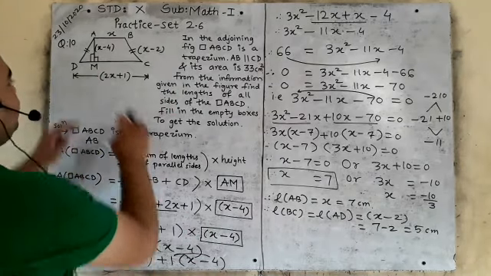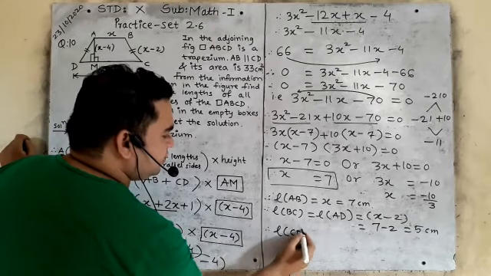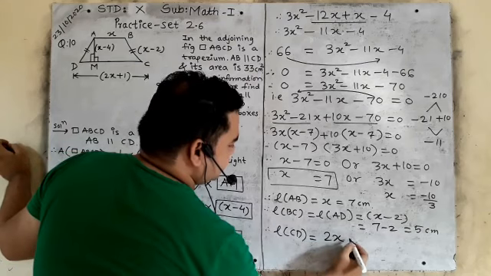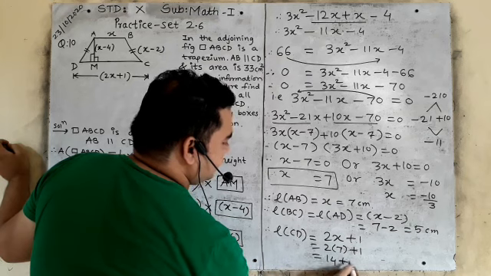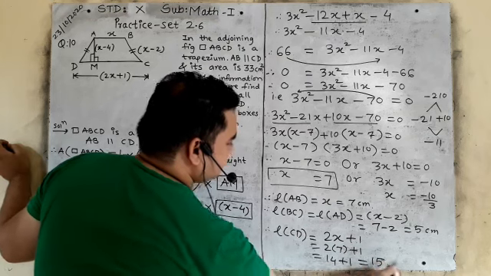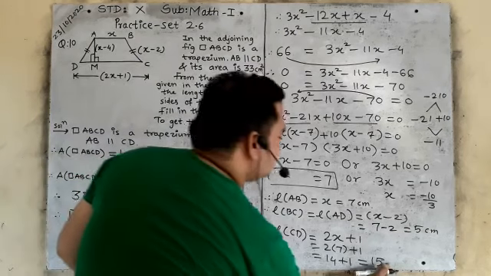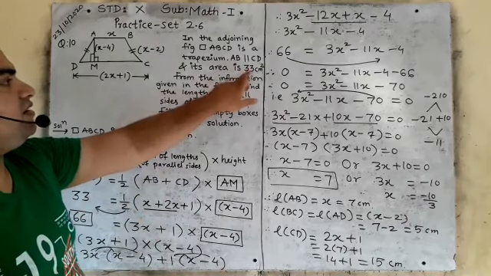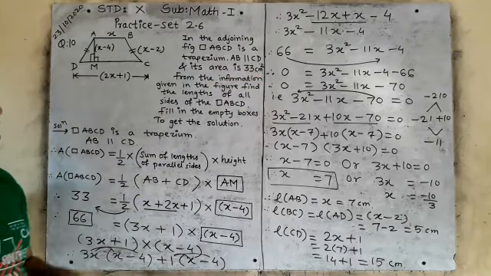Clear? Now you will find CD. Therefore the length of CD is equal to how much? 2x plus 1. So what is the value of x? 7. So 2 sevens are 14 plus 1 means how much? 15. I hope you understood. 15 what? 15 centimeter. Why? Because it is given centimeter square, which means all lengths will be in centimeter.